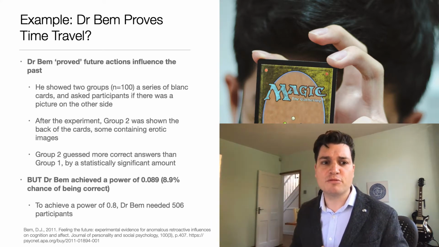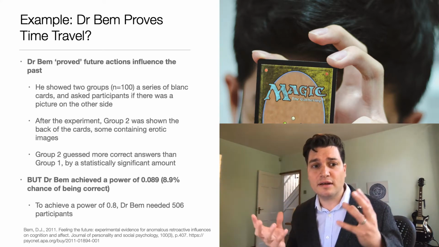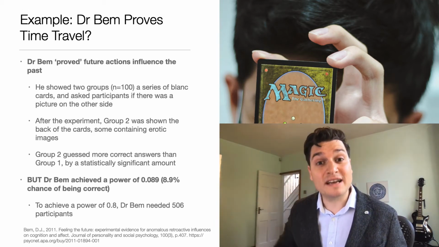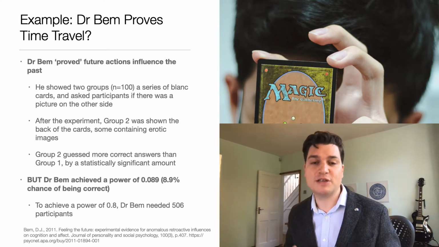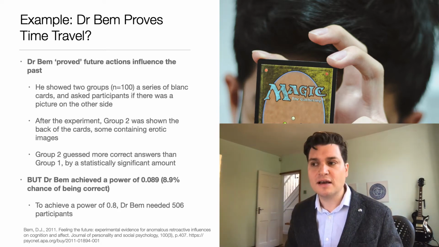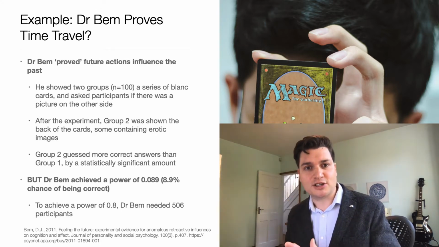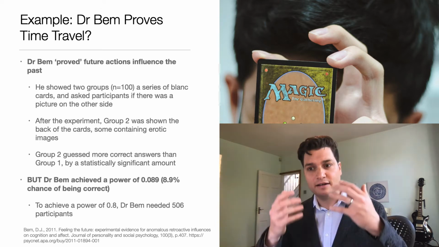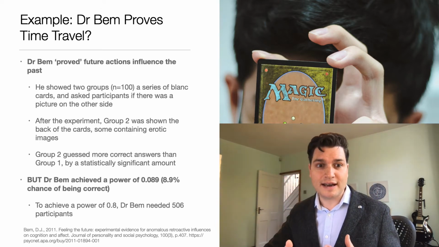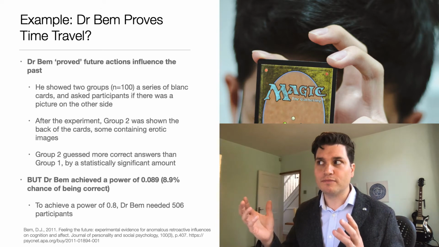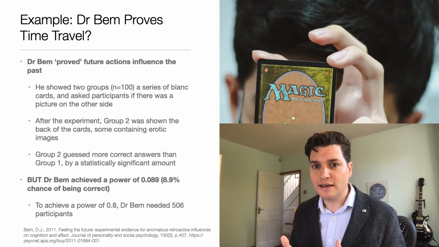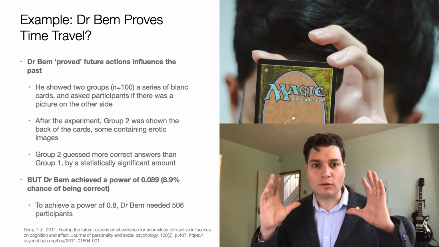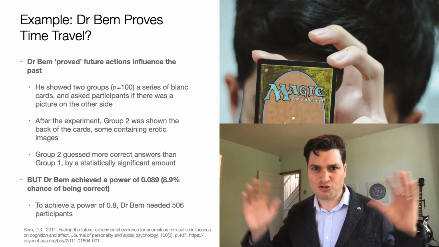After the experiment, one group was shown the cards and revealed which ones had images on. To make sure they really noticed them, these were porn images, so really erotic items. And the group that was shown the pictures on the back of the cards after the guessing game had a significantly higher guess rate. Now, that is wonderful. It means that time travel is possible. The things we do now influence things in the past. That's incredible. And impossible. It's crap.